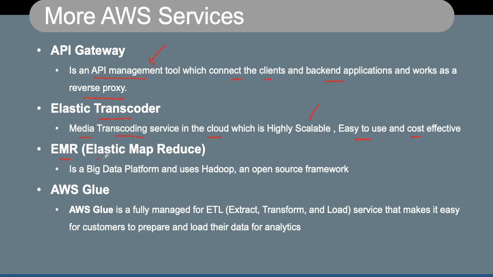EMR, which is called Elastic MapReduce, is a big data platform and it uses Hadoop, which is an open source framework. AWS Glue is a fully managed ETL service, which stands for extract, transform and load, that makes it easy for customers to prepare and load their data for analytics. So AWS Glue is an ETL service which is required to prepare and load data for analytics.